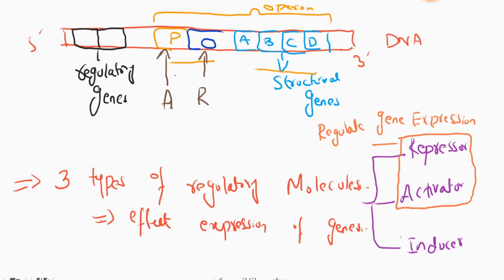Inducers are also produced by the cell and they either activate or repress gene expression depending upon the need of the cell. These 3 types of regulatory molecules are very important in the expression of genes in prokaryotes.